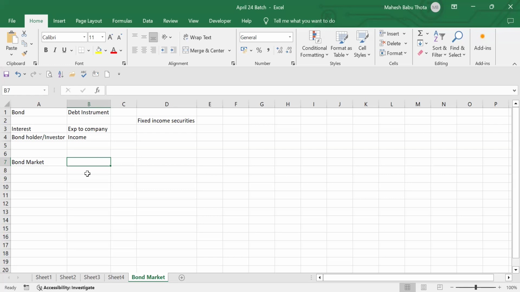When these instruments are issued to the public for the first time, we call that the primary market. Again, these instruments will be traded in the market. We have stock exchanges and different trading platforms where we can go and purchase bonds and fixed income securities. If you purchase instruments on a trading platform, we call it the secondary market. But when you purchase bonds and instruments from the company itself for the first time, we call it the primary market. Just as we have the concept of share capital, the same concept will be there in the bond market, in the primary and secondary market.